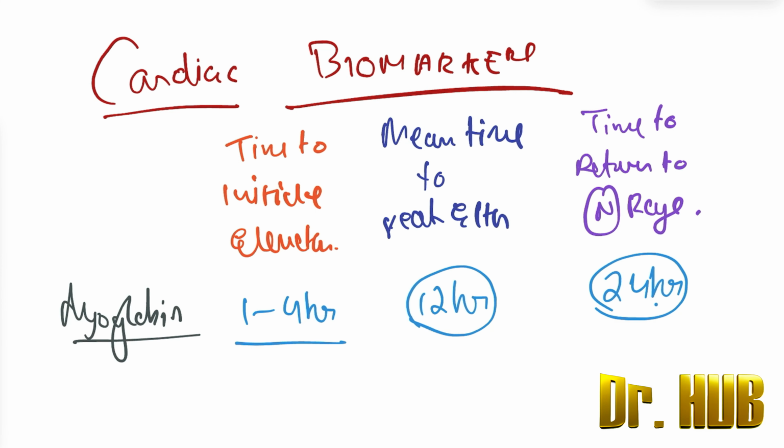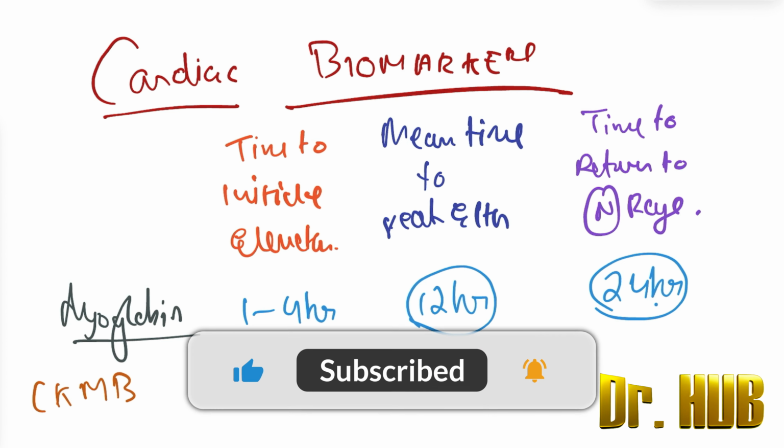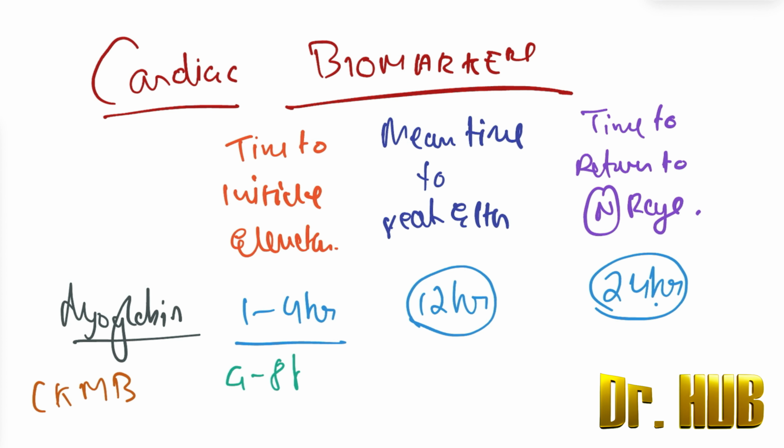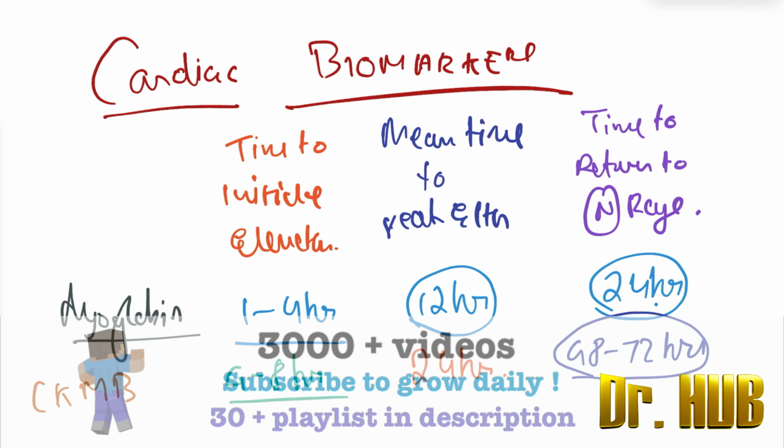Next, we look at the CKMB. For the CKMB, the time to initiate elevation is about 4 to 8 hours. Next, the mean time to peak elevation is about 24 hours. And the time to return to the normal range is about 48 to 72 hours. Whereas in myoglobin this was 24 hours, here it is 48 to 72 hours.